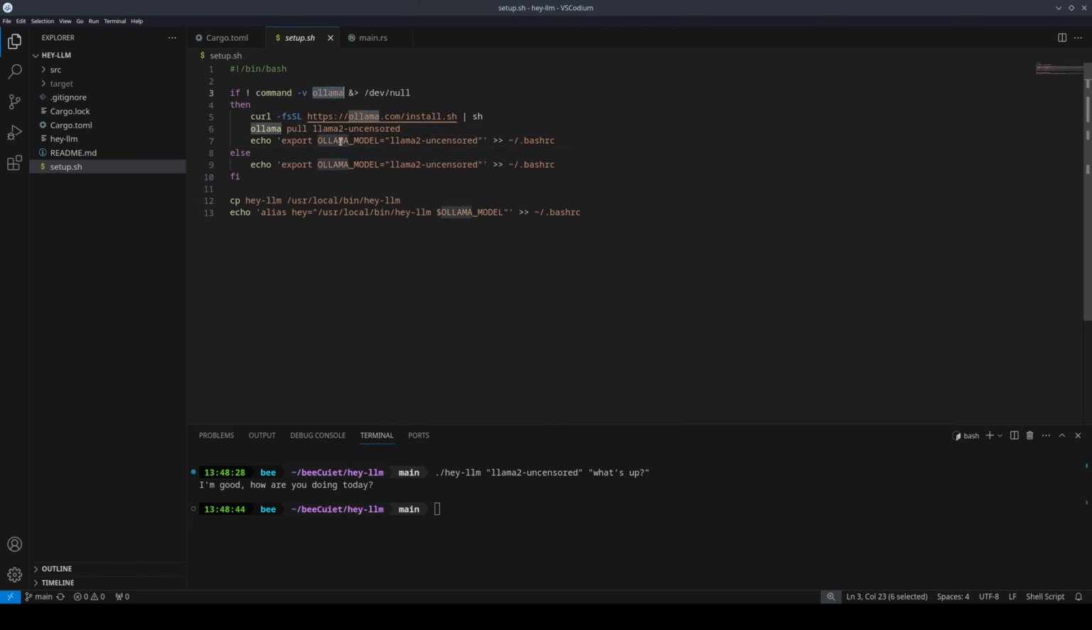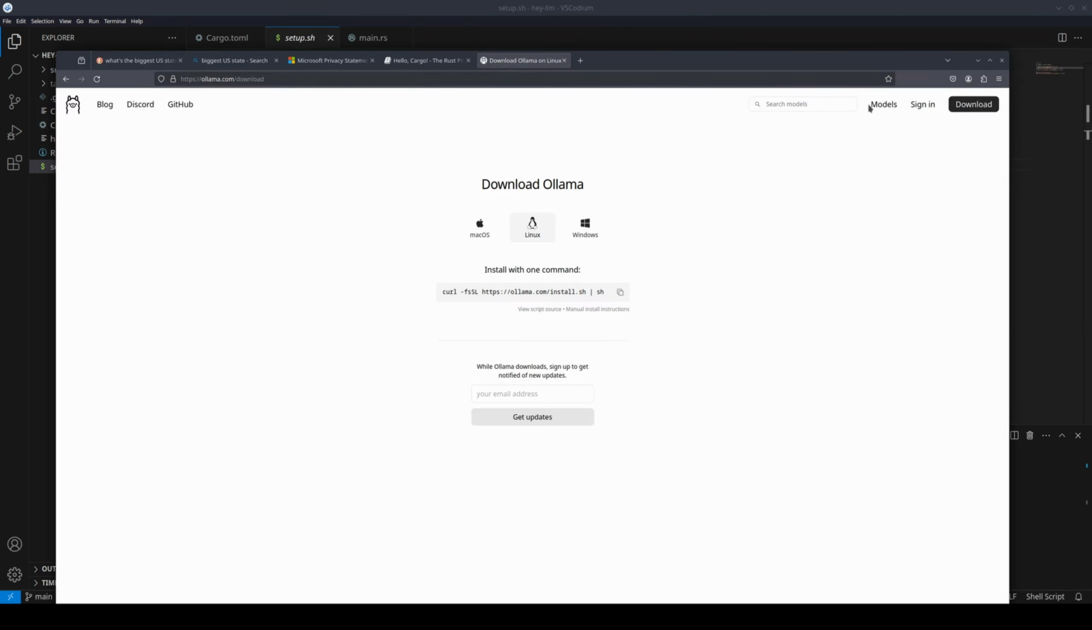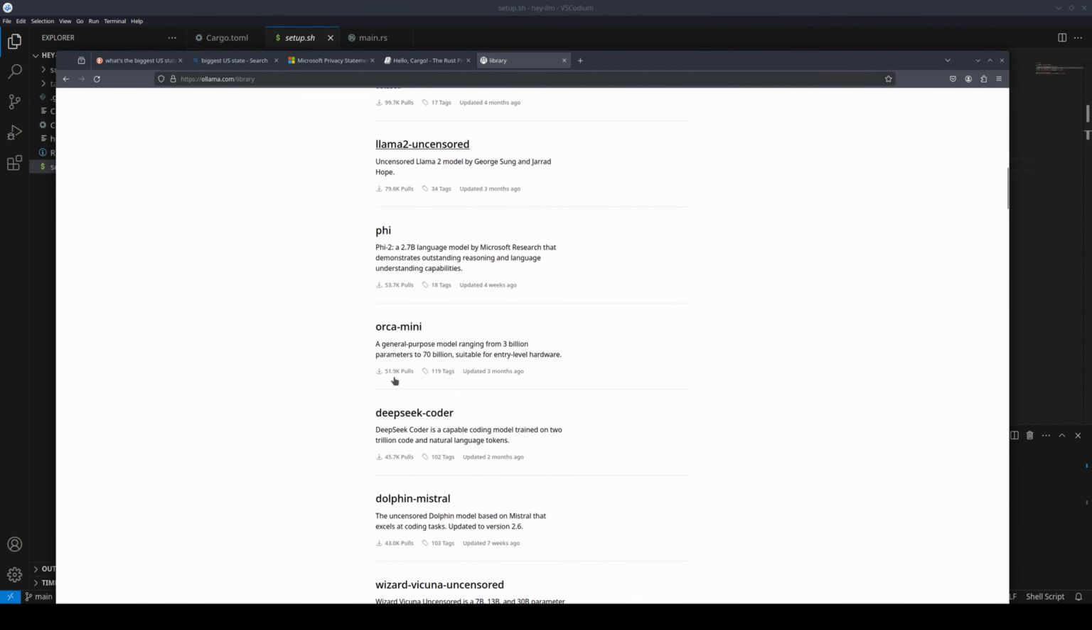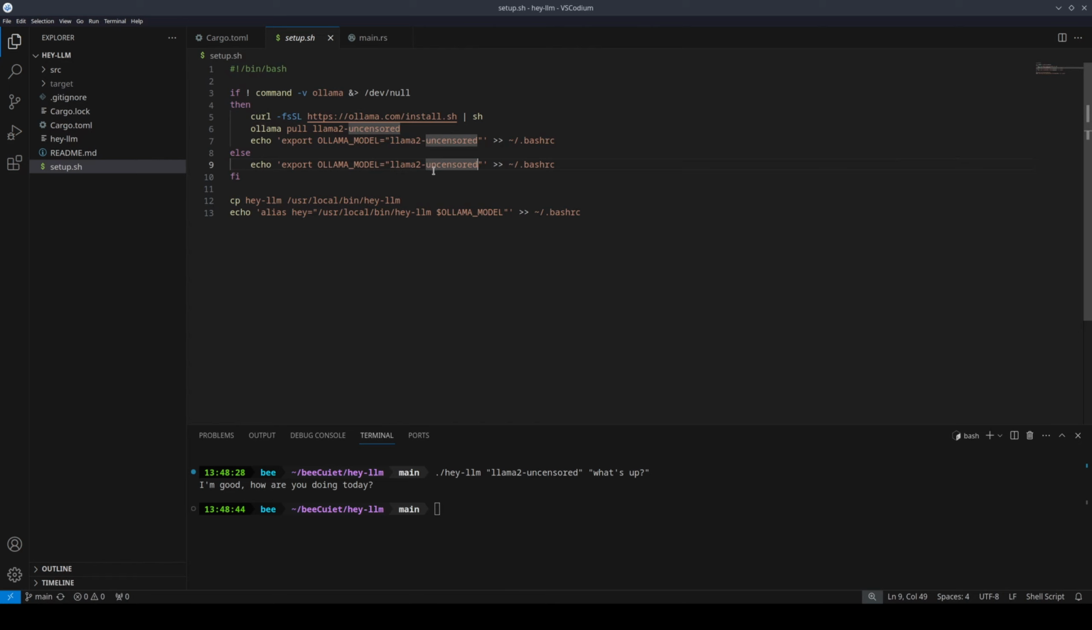Otherwise, if Ollama is already installed, then all we have to do is instantiate an Ollama model environment variable for them. In this case, we're going to do llama 2 uncensored. But if you're running this at home, you can change it to whatever model you want. And like I mentioned earlier, you can just look at the Ollama library and any of these could be your model. Even if you run this script, you can always just go into your bash RC file and just change it over there. So if you want to use something else in the future, just go to your bash RC, change it. You don't even have to run this setup script more than once.